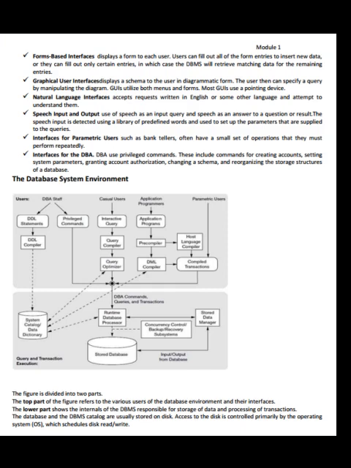Interfaces for the DBA use privileged commands. These include commands for creating accounts, setting system parameters, granting account authorization, changing a schema, and reorganizing the storage structures of the database. The database system environment. See the figure here.